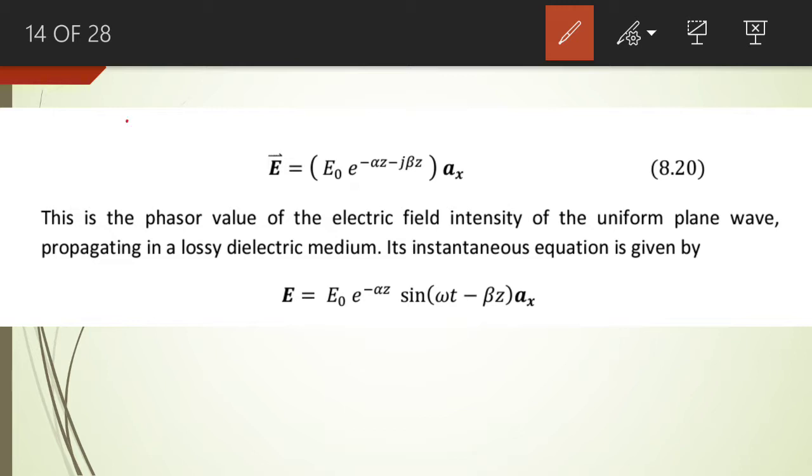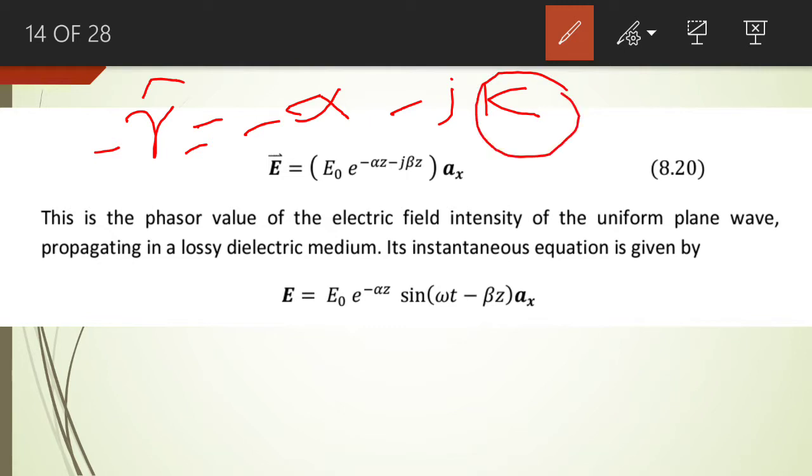If you recall, gamma cap is basically equal to minus alpha minus j k. I am not going to consider beta, I will consider k in this particular equation. तो इन equations में जहाँ जहाँ पे आप लोगों को बीटा नज़र आएगा उनको आप लोग k से replace करें.